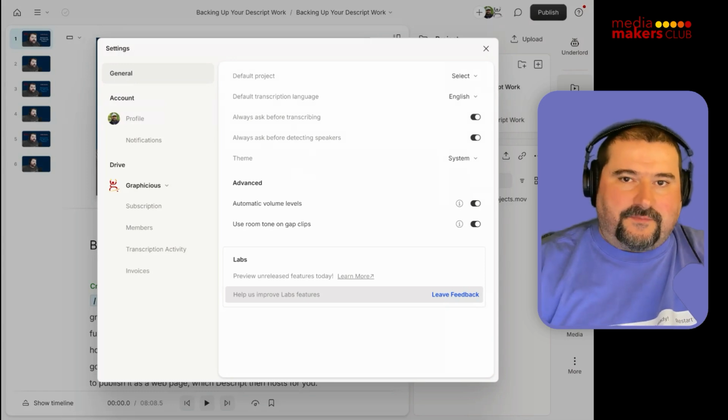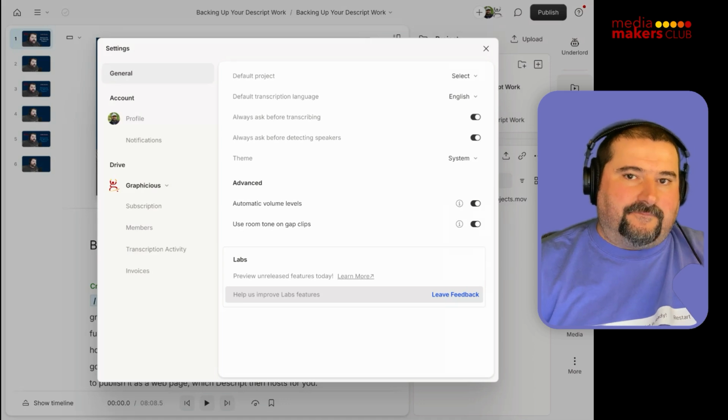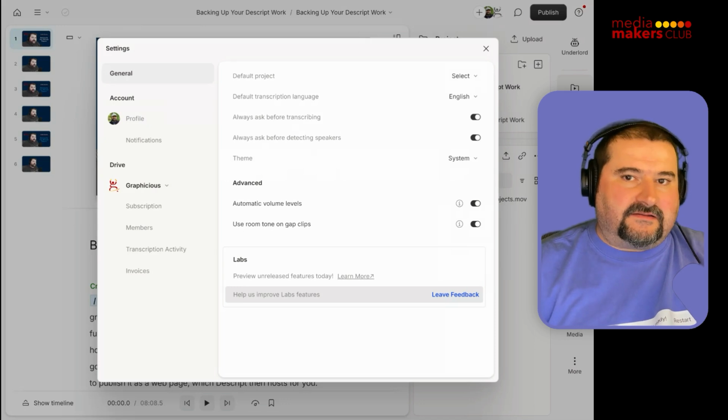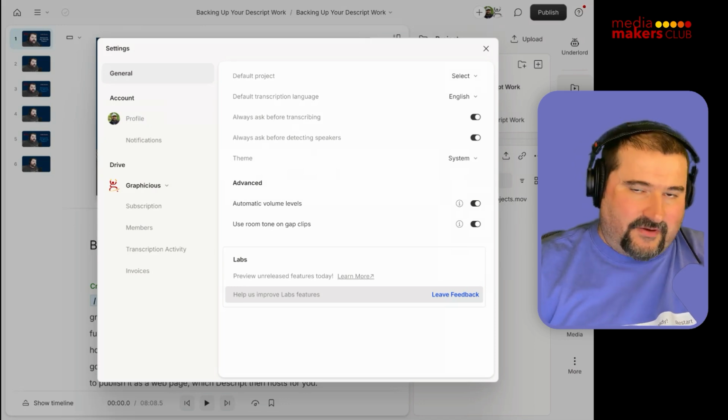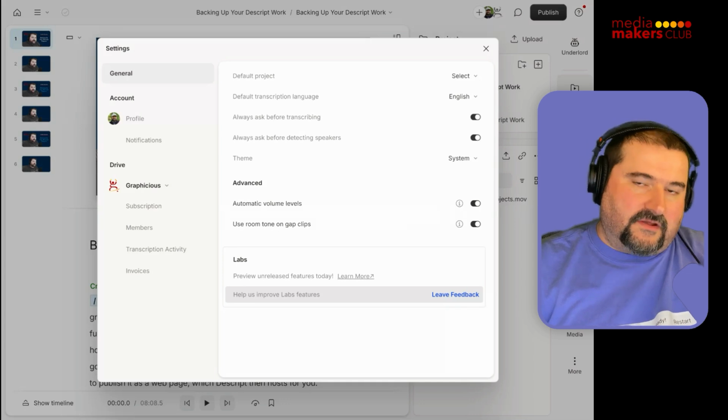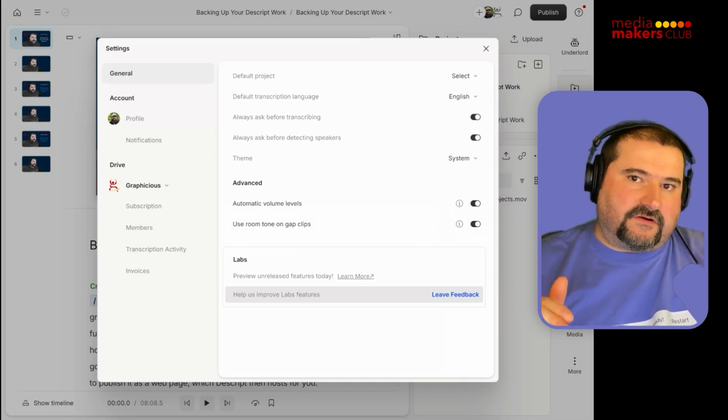Some people thought it was gone or not working anymore because they removed it. It was doing it automatically, automatically detecting how many speakers were on the file anyway. So people thought, oh, it's not working anymore. No, it was. It was just giving the speakers default names, speaker 1, 2, 3, 4.